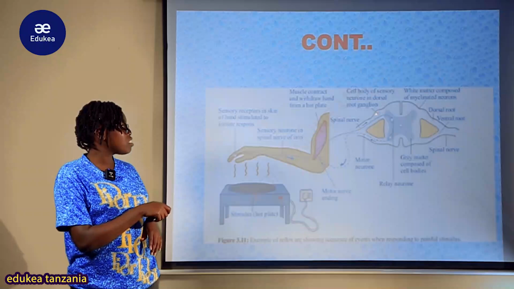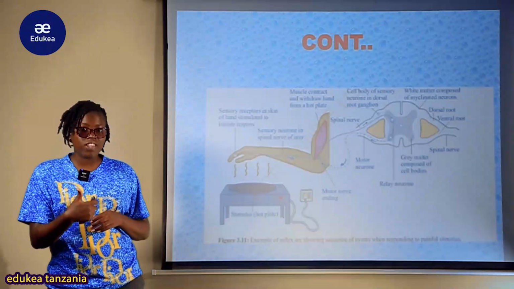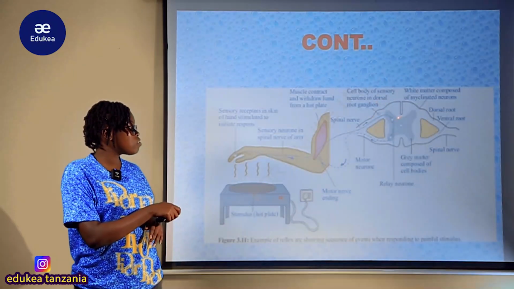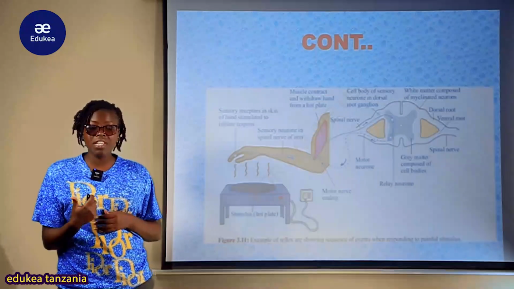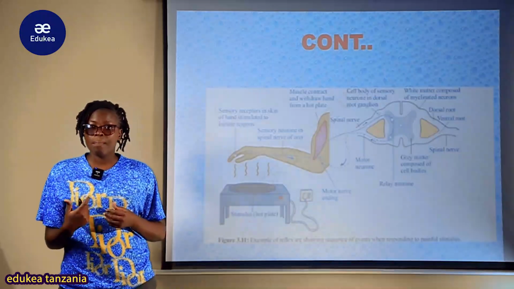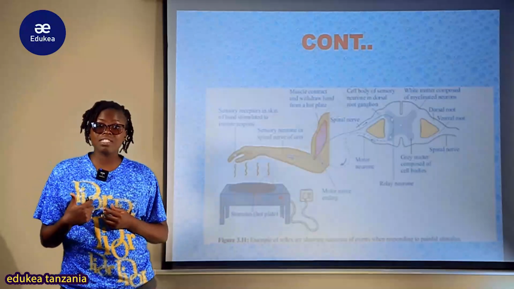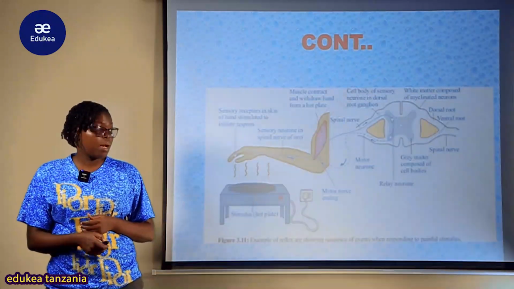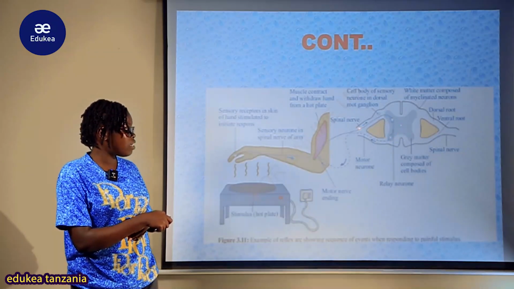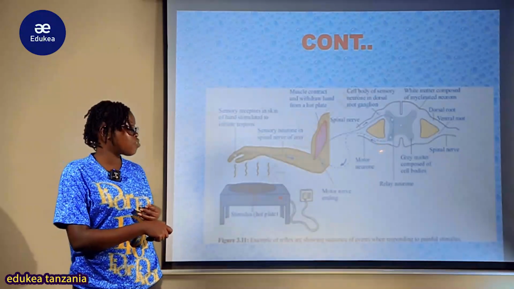This one here is the sensory neuron, which has carried the information via the dorsal root. Let us not forget, via the dorsal root, which is the sensory neuron. So the information passes through the dorsal root and enters this relay or intermediate neuron, which is found inside the gray matter. And after that, interpretation can take place. After interpretation, an appropriate response is taken, so information will be transmitted back to the motor neuron. The motor neuron is this one here, the dashed lines, the motor neuron, and the information will leave via the effector neuron, which is the motor neuron, via the ventral root.